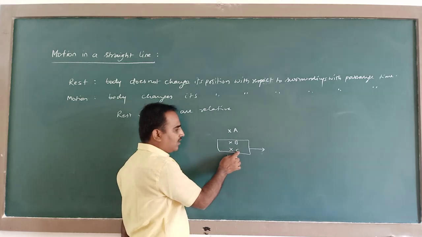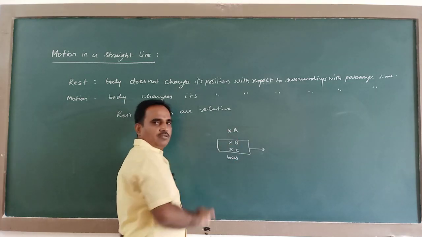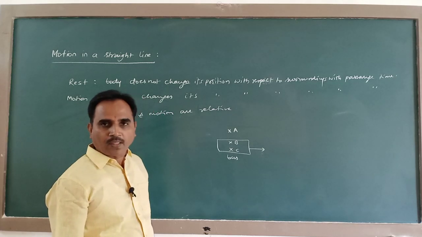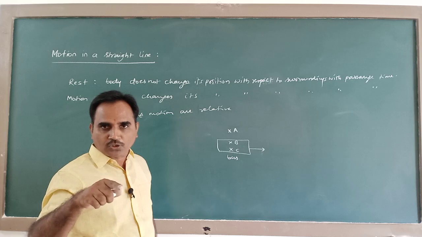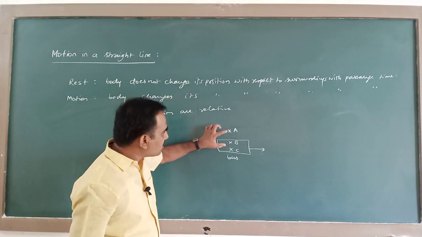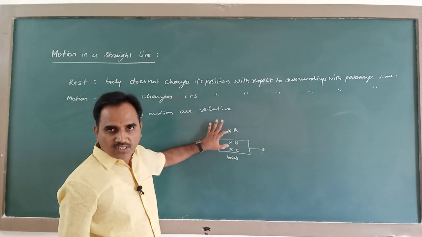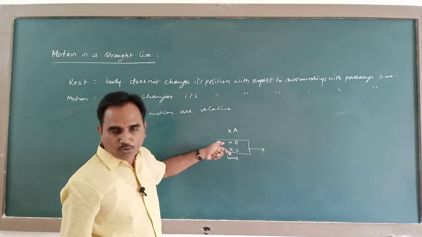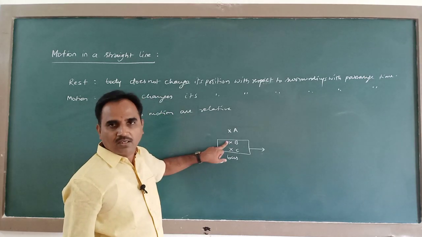So for C, B is at rest. For A, B is in motion. So what is the state of B? Is it rest or motion? That depends on the reference with which you are comparing. So with reference to A, B is in motion. With reference to C, B is at rest.